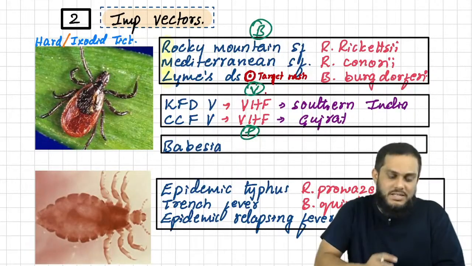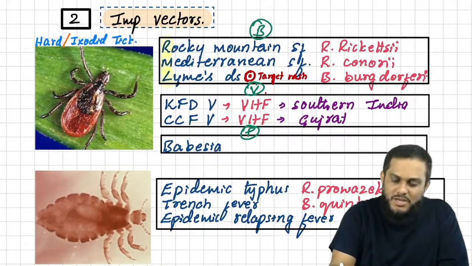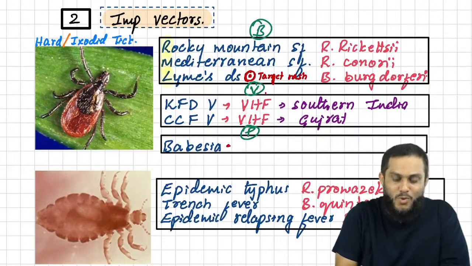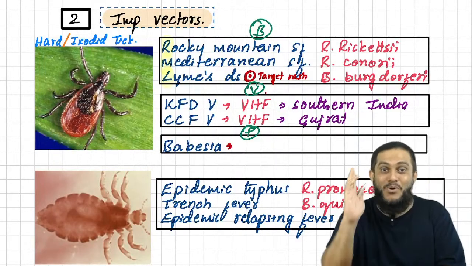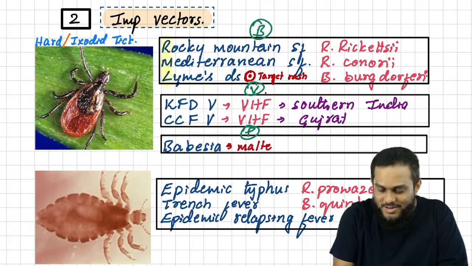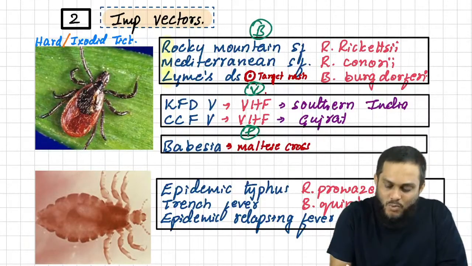And one parasite transmitted by the tick, sir, Babesia. You know that, everybody knows. Babesia means one thing that has to come to your mind, and I hope it will come to your mind: when you hear Babesia, what has to come to your mind is Maltese cross. So that is how you identify it.